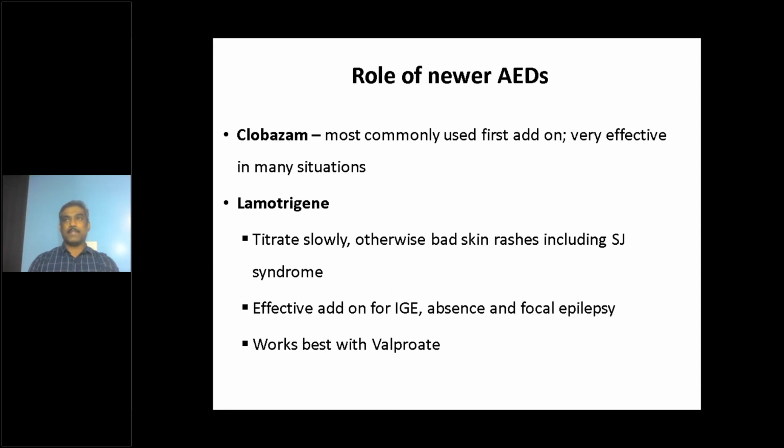In a patient with very frequent nocturnal seizures, in a minority of patients with benign Rolandic epilepsy, you would have already started them on either carbamazepine or valproate. When they are not responding fully, clobazam can be a very good addition. So clobazam is the most commonly used first add-on medication, and it's very effective in many situations.